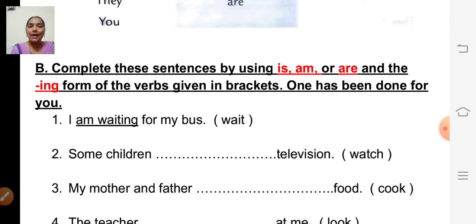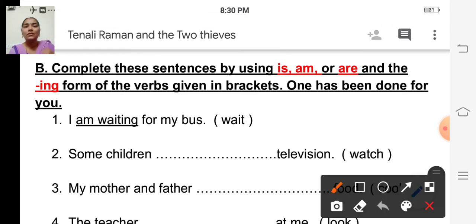One has been done for you. They have given the doing words in the brackets, so we are going to add is or am or are and the ing form of the given doing word.